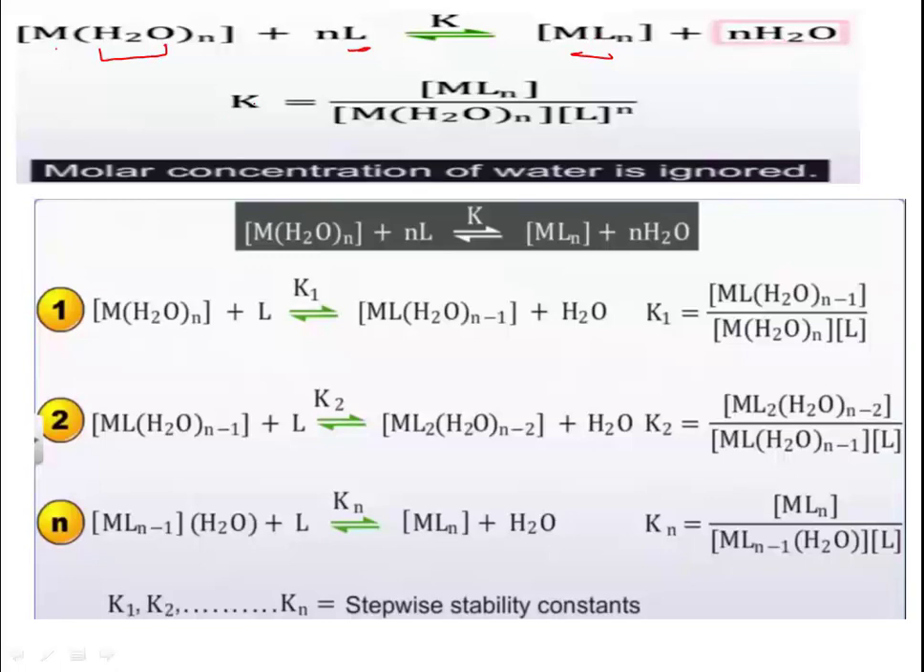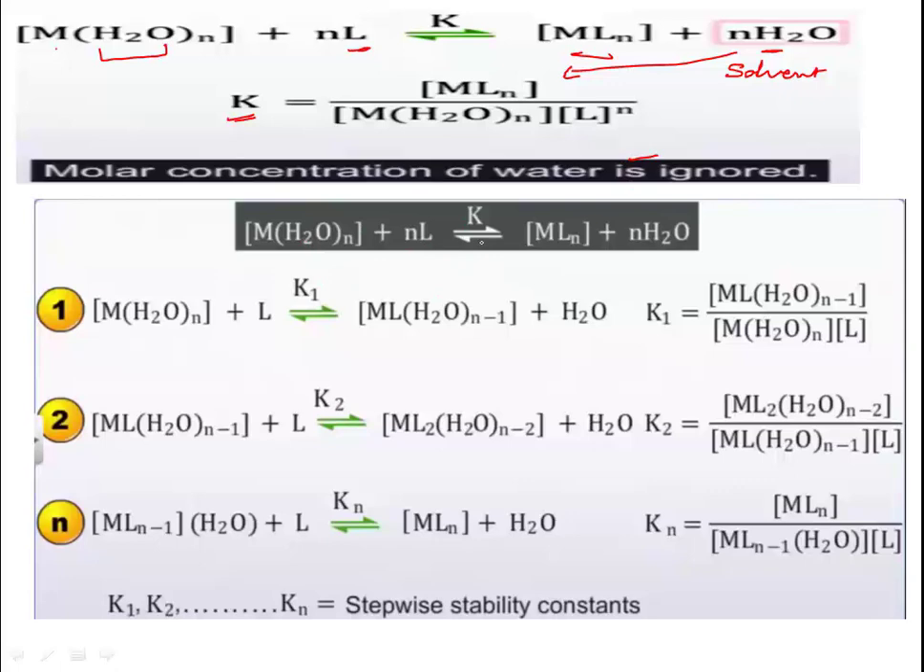Now what will be the stability constant? The stability constant will be the product of the concentrations of the products to that of the reactants. In this case we have neglected the concentration of water because water is acting as the solvent. So that's why we haven't written it over here. Rest, this will be the stability constant. So in this case the concentration of water is ignored, being the solvent.